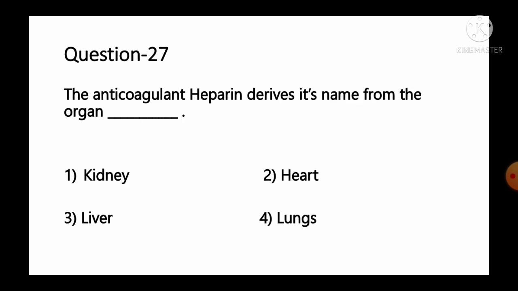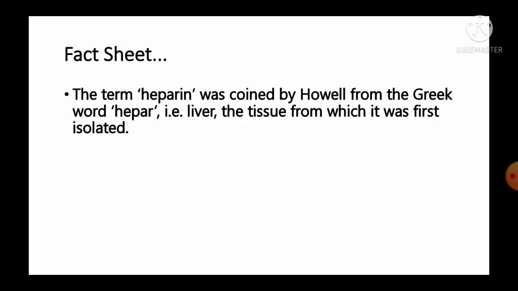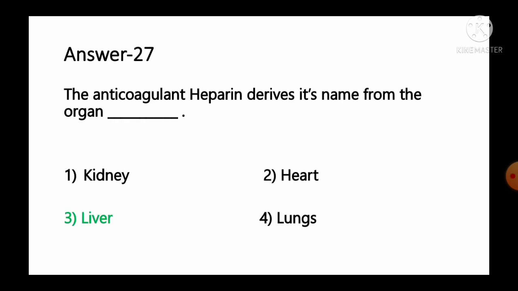Move to the next question, number 27. The anticoagulant heparin derives its name from the organ. Option number 1, kidney, number 2, heart, number 3, liver, number 4, lung. And the fact given regarding this question, the term heparin was coined by Howell from the Greek word hepar, that means liver, the tissue from which it was first isolated. So as per the information, we can say heparin got its name from the organ liver. Option number 3 is the correct answer for this question.